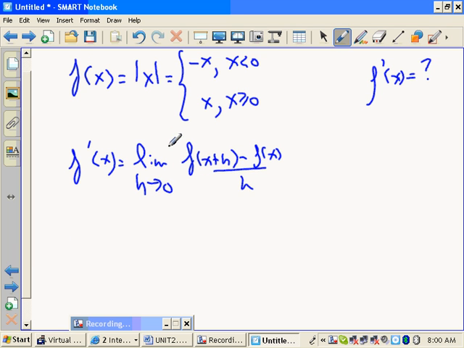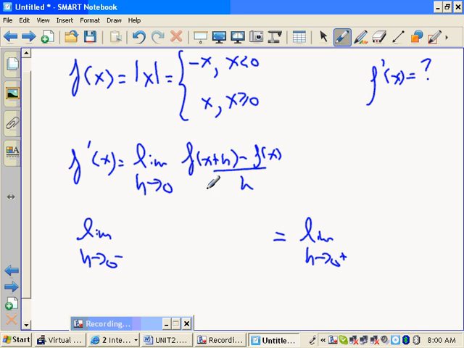Alright, so notice the function we're dealing with is different at the left side of 0 than from the right side of 0. So I've got to talk about the limit as h approaches 0 from the left and from the right, and I've got to show that they're the same, because that limit doesn't exist unless they're the same on both sides.